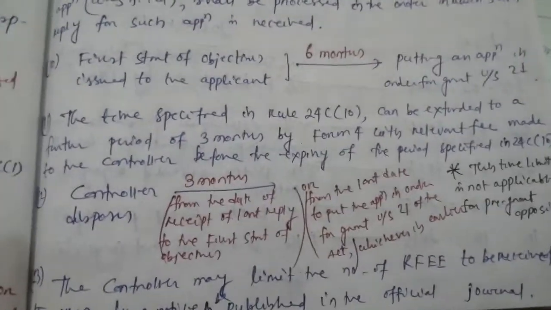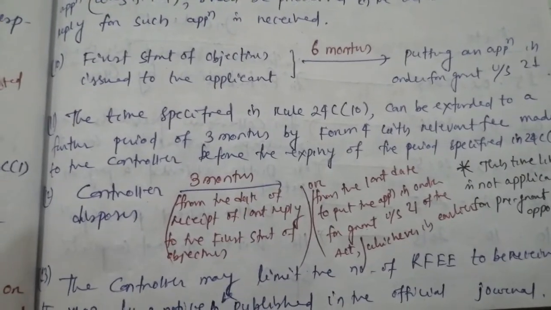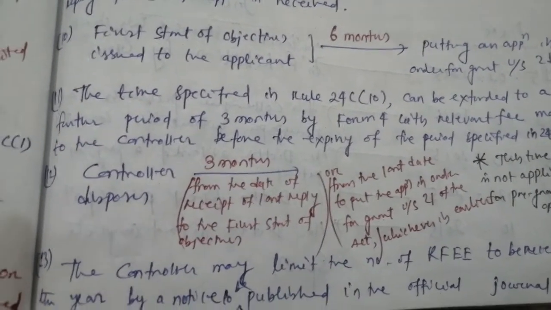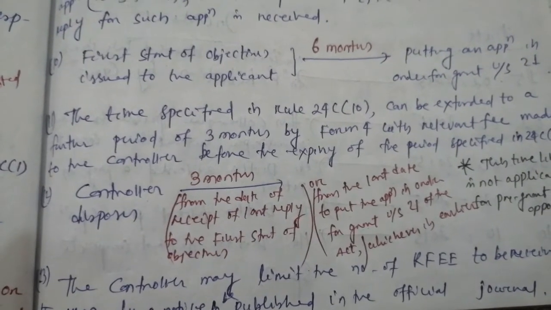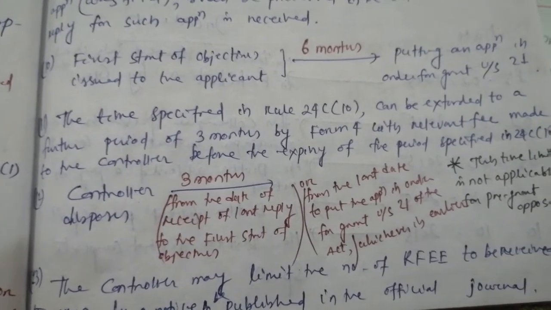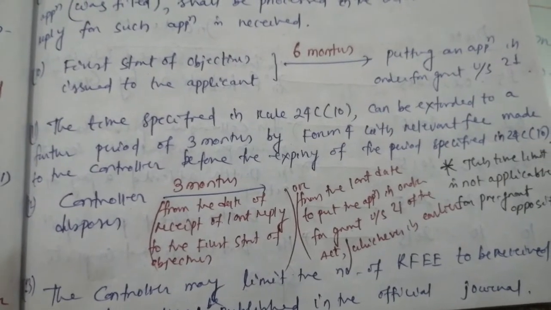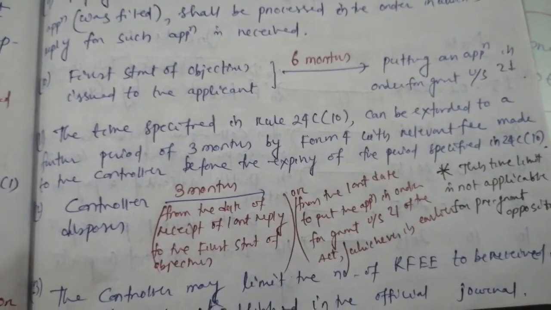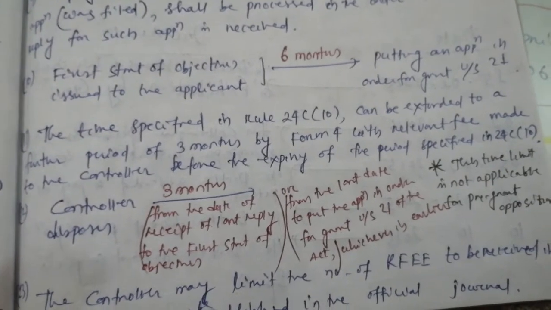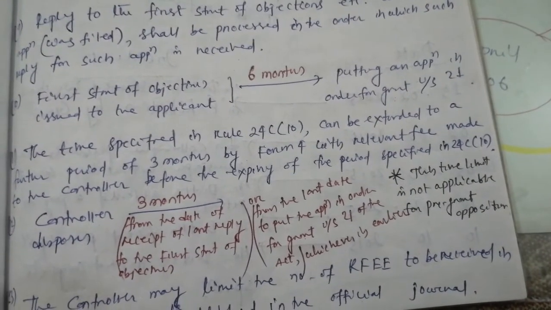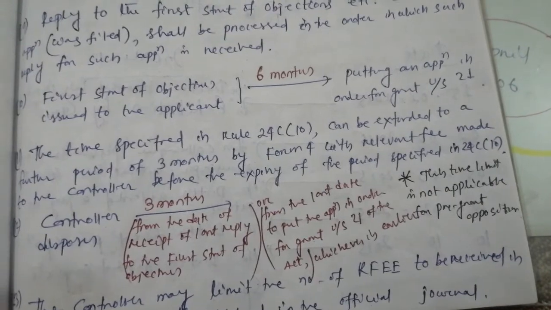Okay. Next one is number 12. Controller disposes within 3 months from the date of receipt of last reply to the first statement of objections, or from the last date to put the application in order for grant under section 21 of the Act, whichever is earlier. So this time limit is not applicable for pre-grant opposition. Just remember this.